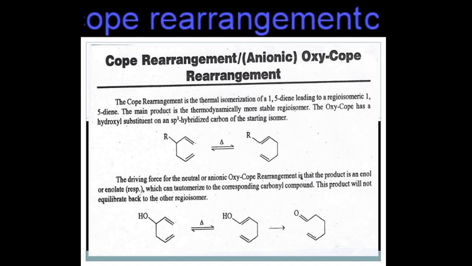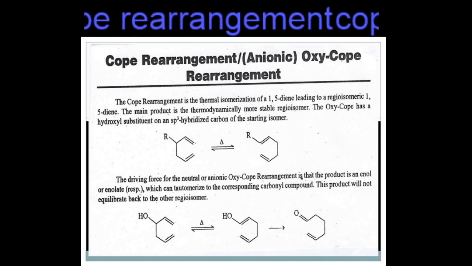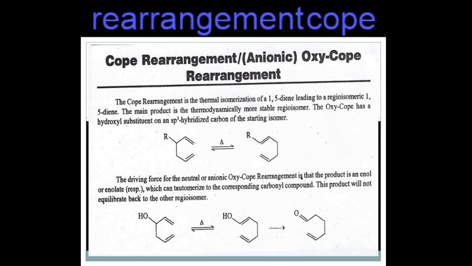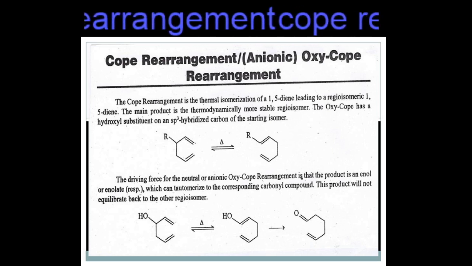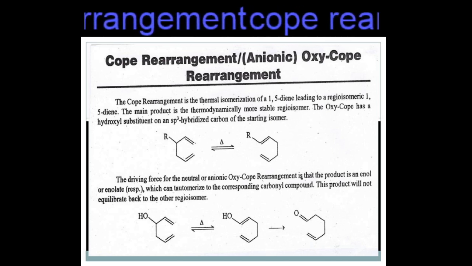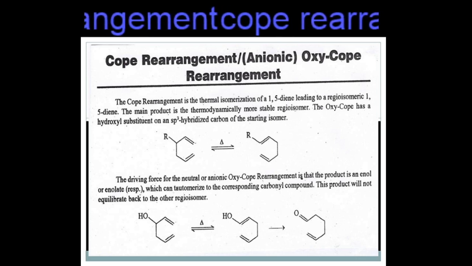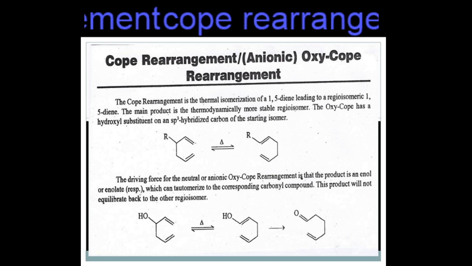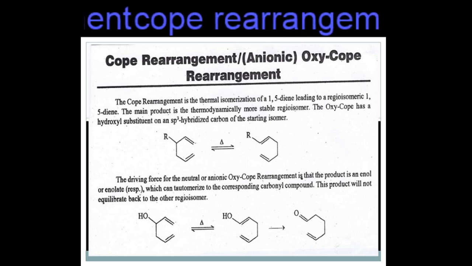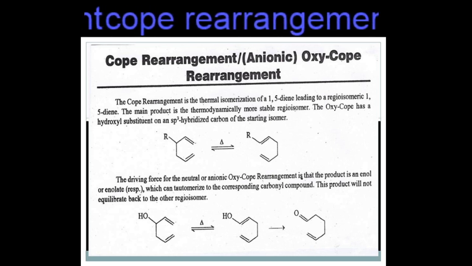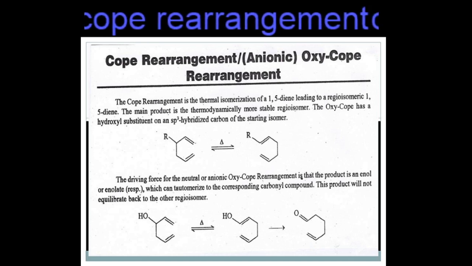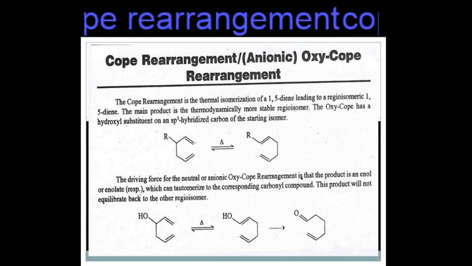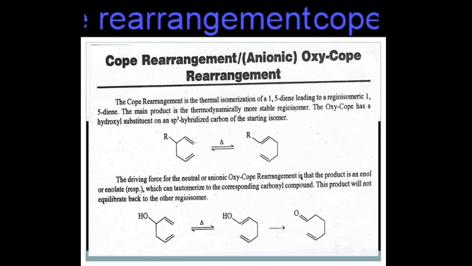The alkyl group does not replace a position, but the carbon numbering changes. The alternate carbon in this position, the third carbon, is changed to the first carbon. So the carbon number is changed, and the alkyl group's place is also changed. In this position it is third place, in this position first place. This is called a rearrangement reaction.